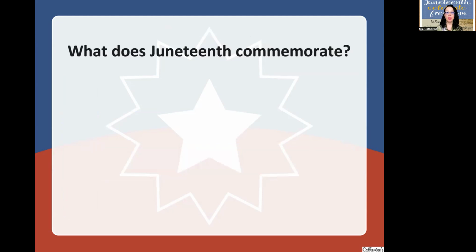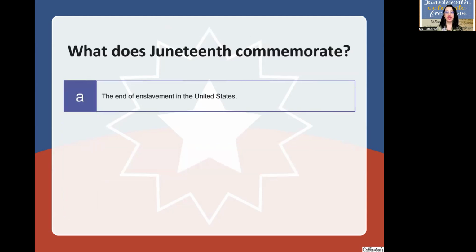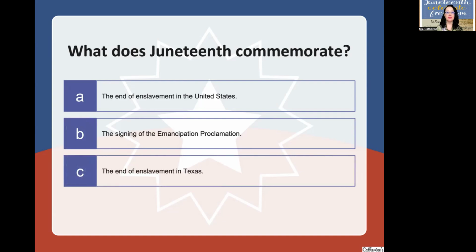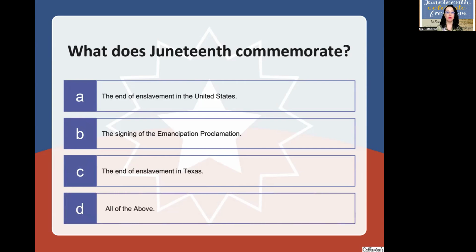What does Juneteenth commemorate? The end of enslavement in the United States, the signing of the Emancipation Proclamation, the end of enslavement in Texas, or all of the above. Again, what does Juneteenth commemorate? What is its meaning? Okay. We are remembering what? The end of enslavement in the United States, the signing of the Emancipation Proclamation, the end of enslavement in Texas, or all of the above. Do you remember?